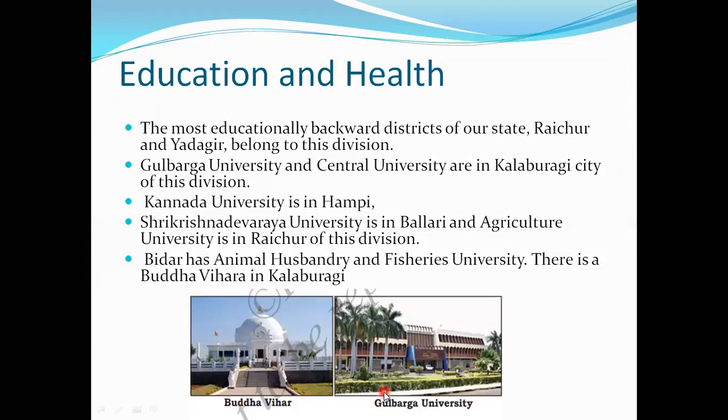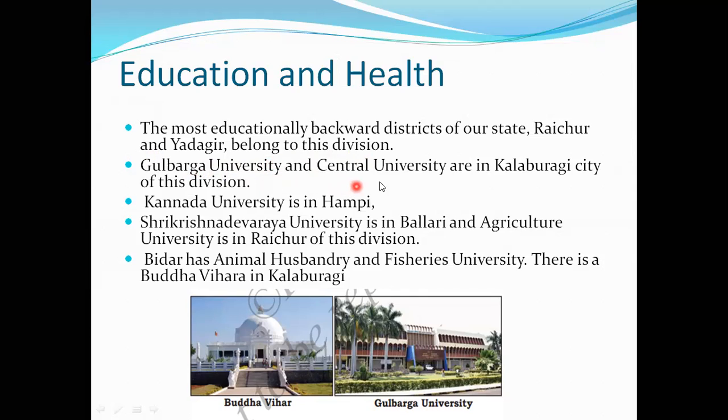And education and health. Next, we have to move on to education and health. The most educationally backward districts of our state, Raichur and Yadgiri, belong to this division.